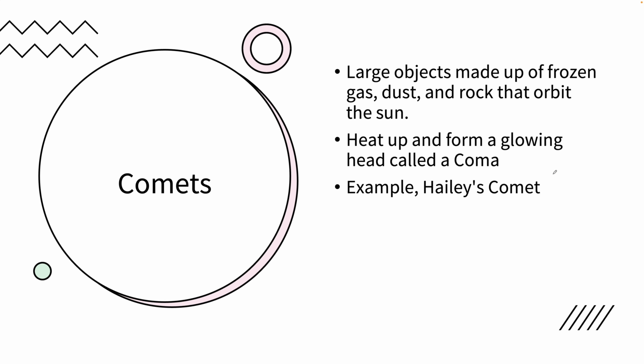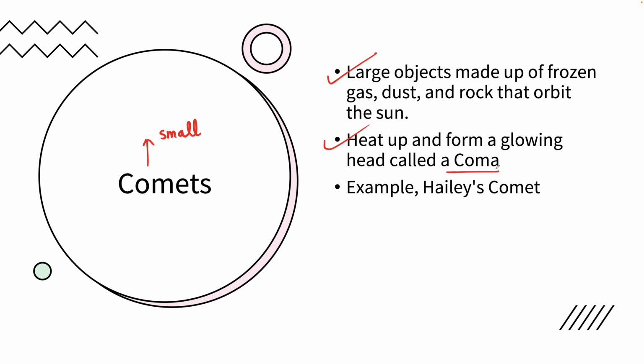Now what are comets? Comets are large objects made up of frozen gas, dust, and rock that orbit the sun. The comets heat up and form a glowing head, which is called a coma, as they reach near the sun.